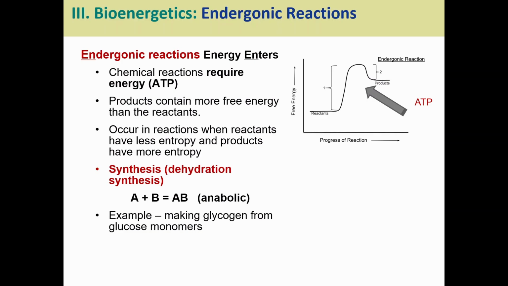So this is going to require a synthesis reaction in a lot of cases, because we need the input of energy. For example, we're making glycogen from glucose monomers. We're going to need an input of energy to link the glucose monomers together. The glycogen will have more energy stored between the bonds within itself than the individual glucose monomers. That energy has to come from somewhere, in this case ATP. So endergonic reactions have to get an input of energy.